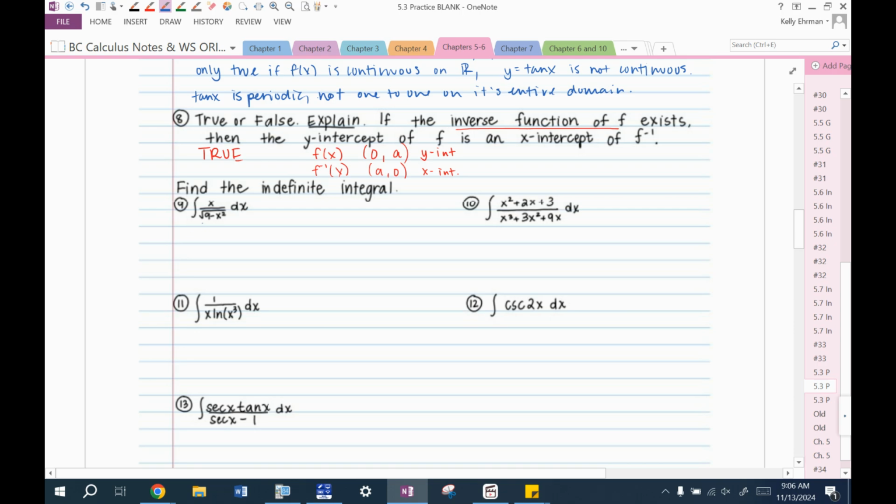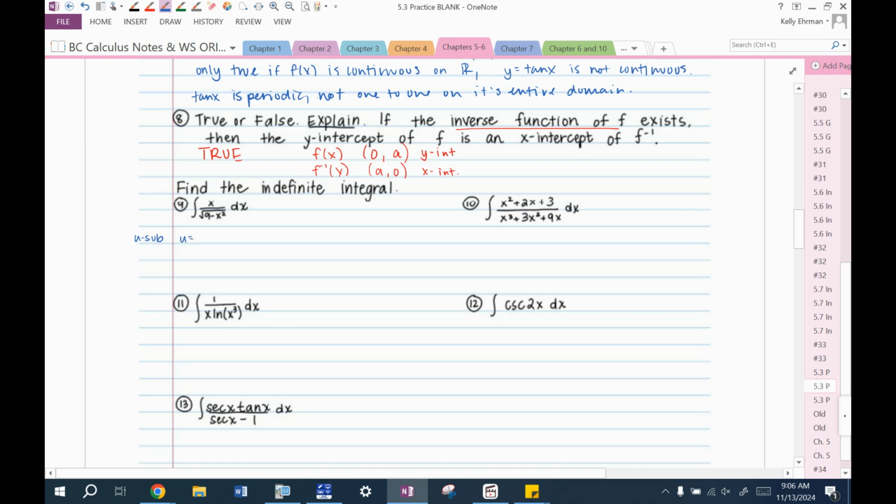So 9 minus x squared. I see x over the square root of 9 minus x squared. Normally, the square root of 9 minus x squared is arc sine, but there's an x up here. And so that means this is probably u sub, because arc sine does not have an extra x up here if this is just x squared.